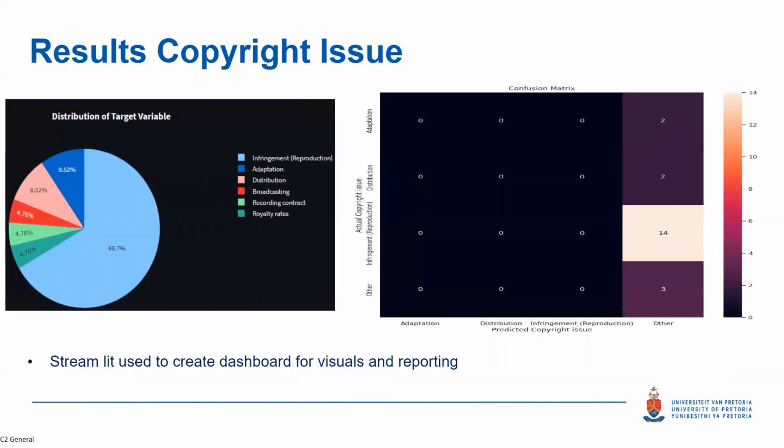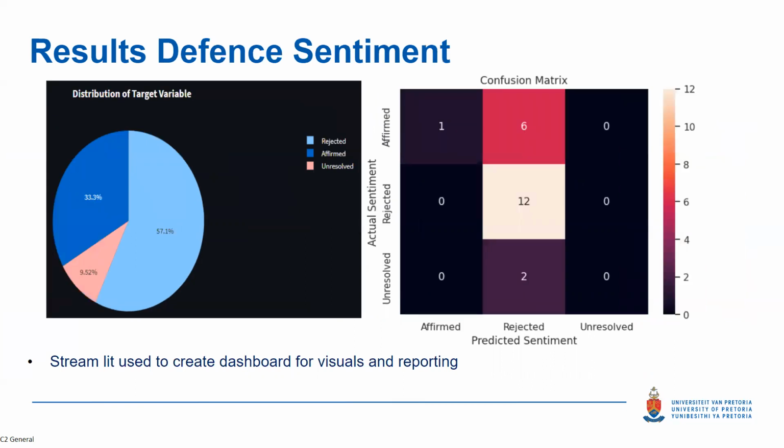For the more detailed view, to the left we've got a distribution of our target variable. To the right, we've got our confusion matrix covering how our models performed. To the left, we can see we've got a dominant class of infringements for copyright issues. We've also got classes like broadcasting, recording, contract, and royalties, which appeared in a similar percentage. Those three targets were grouped together to reduce modeling noise when we got to that point of modeling. For our defense sentiment, we also have to the left the distribution of the target variable, which is dominated by the reject class. To the right, we've got a view of the results.